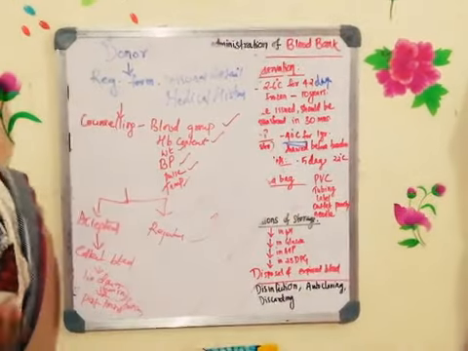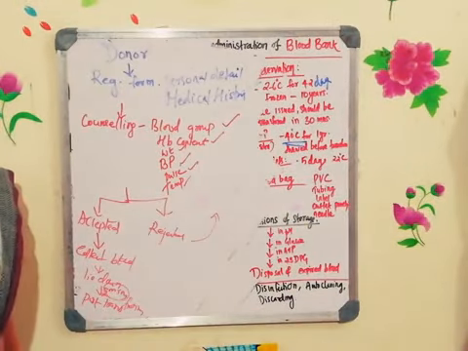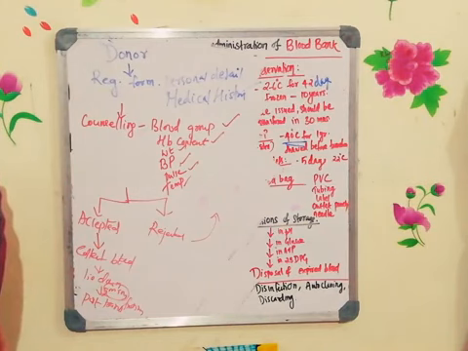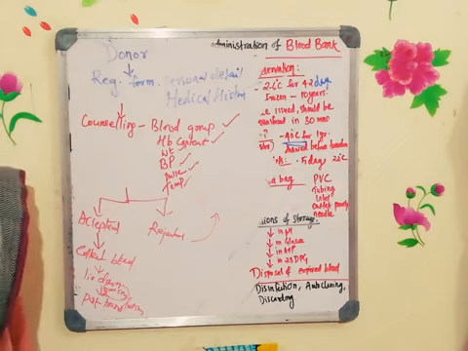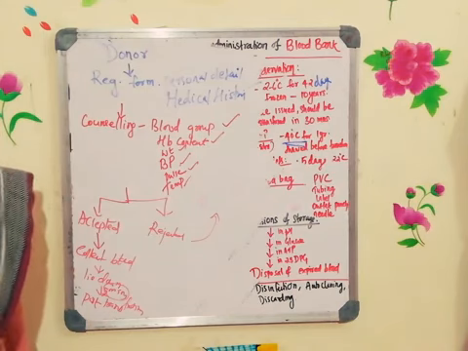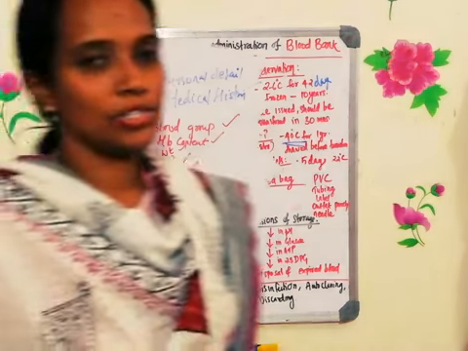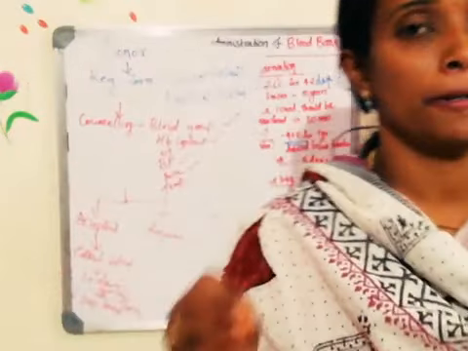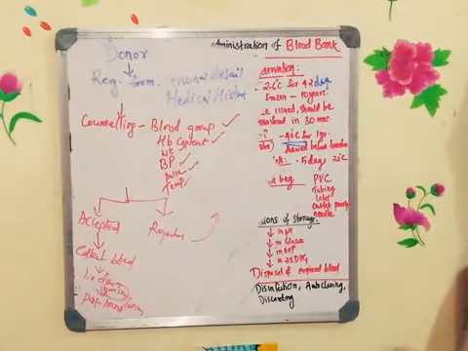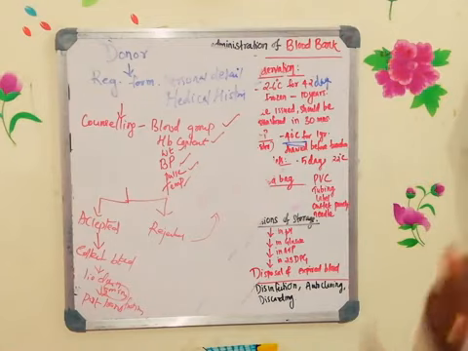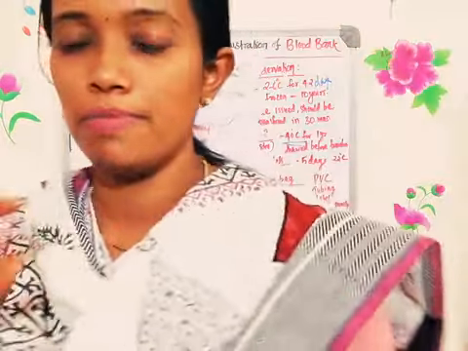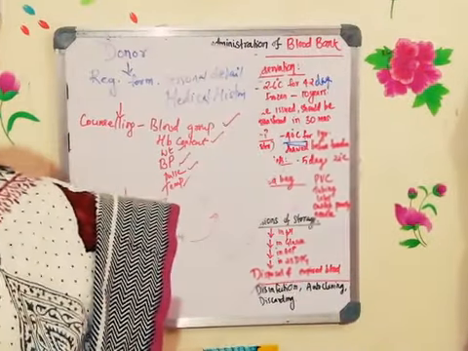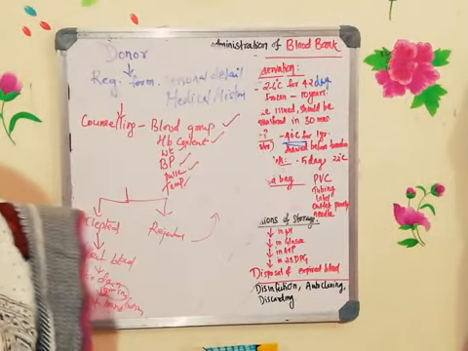And then a feedback form will be given, and later they will tell you the importance of blood donation, and that you can give the blood frequently so that you can save lives. And if you are willing, you can register and be a permanent blood donor, so that whenever they need blood, they will call you. Also, most blood banks will give you a certificate as proof that you have given the blood.